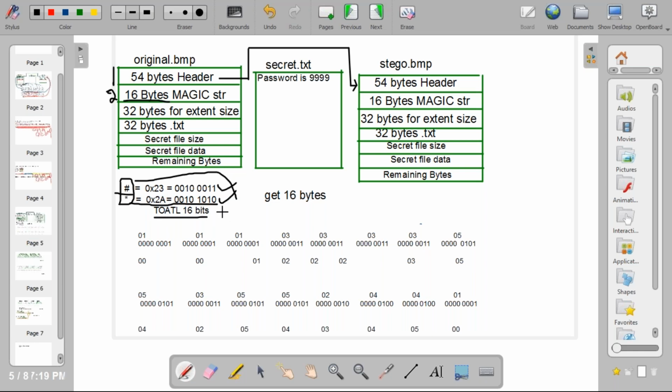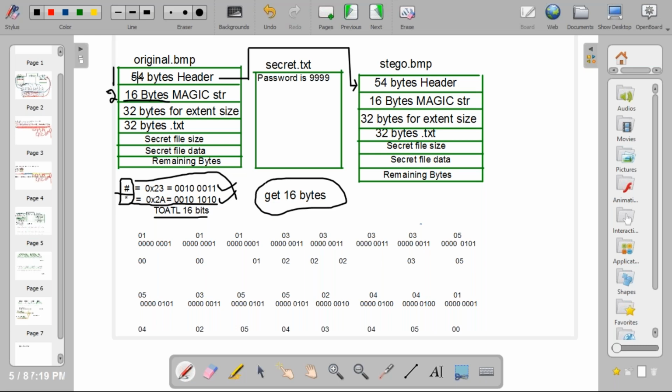Okay, 2 bytes we need to encode. 16 bits. So to encode 16 bits we need to get 16 bytes, because we need to modify only the LSB. So that's why we need to get 16 bytes. 1 bit of encryption requires 1 byte of information. To encode 1 bit, you need to get 1 byte from original.bmp.